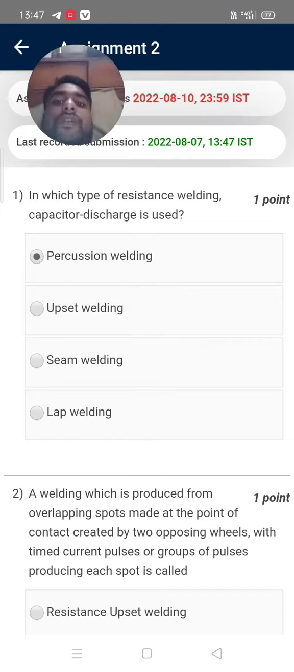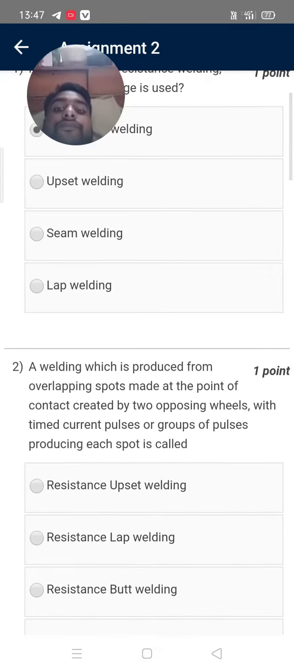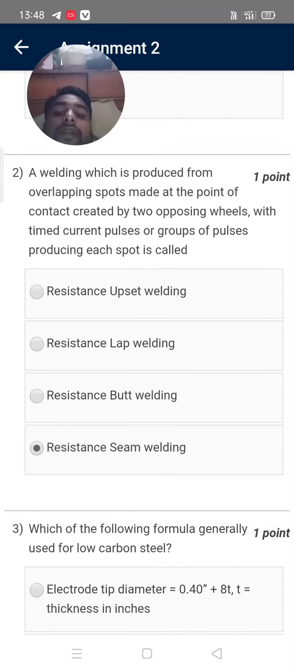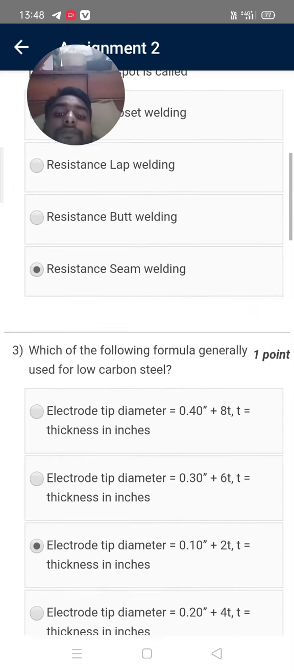First question: in which type of resistance welding is capacitor discharge used? Option A is correct, percussion welding. Second question: a welding which is produced from overlapping spots made at the point of contact created by two opposing wheels. Option, resistance seam welding, is correct.